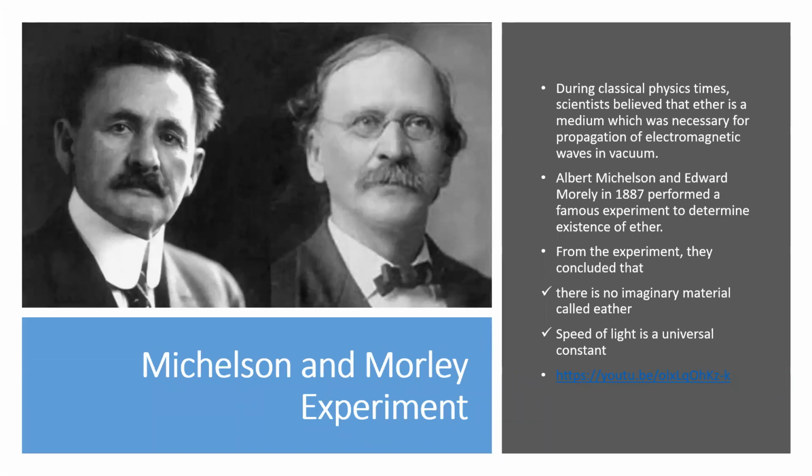Like if you keep some sand on a table and beat on it, the table vibrates and the sand vibrates. So they had always seen waves traveling through a medium only. So how can light from the sun reach us? There should be some medium in between. That medium was an imaginary medium called ether. And since we can see the stars, which are far away, they thought the whole universe is filled with this hypothetical medium called ether.